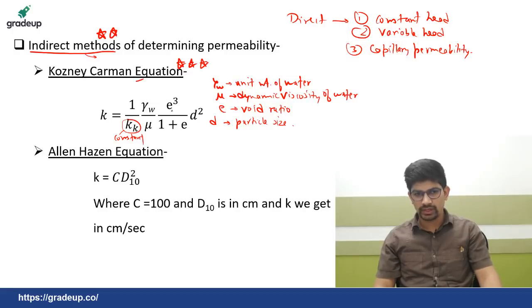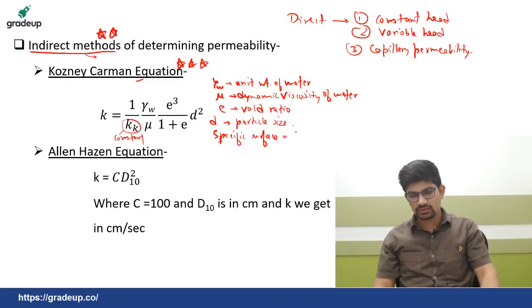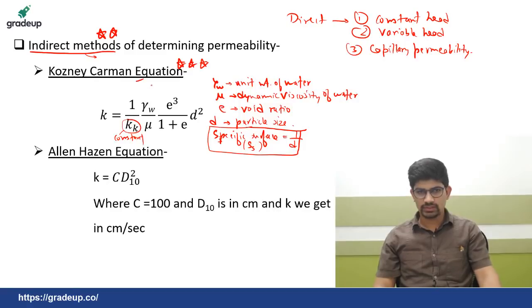So here in objective questions the variation may be asked with respect to mu, gamma W, or with respect to the void ratio, or with respect to the particle shape. Also the specific surface is equal to 1 upon D here, and it is represented by SS, okay. So this equation is very important. Now comes Allen Hazen, which is comparatively less important than Kozeny-Carman, but it is also important.